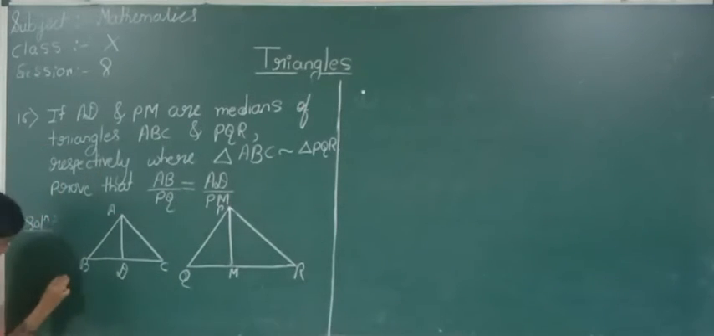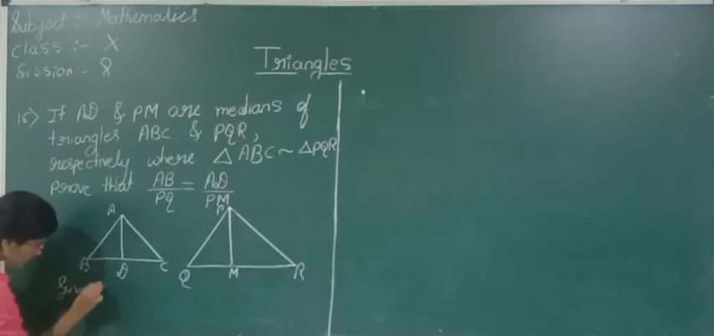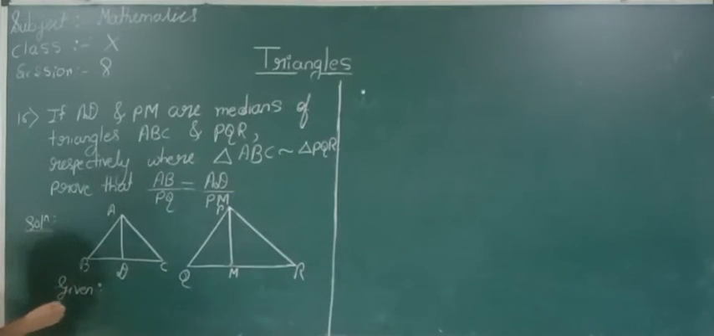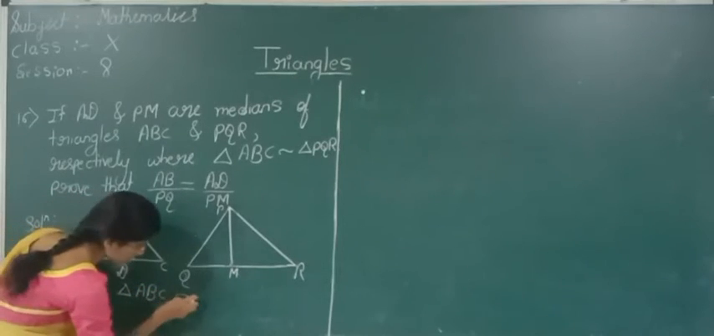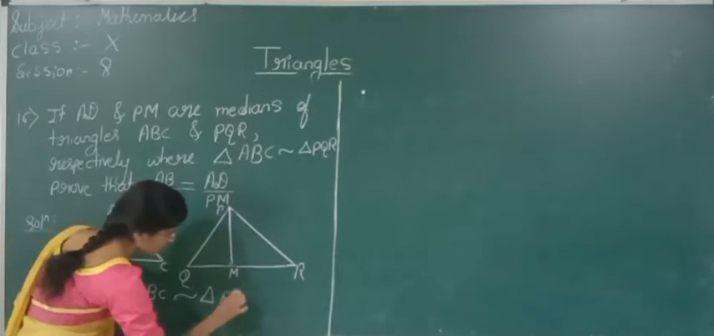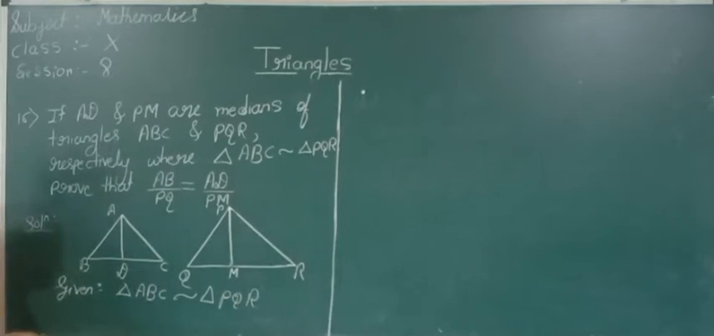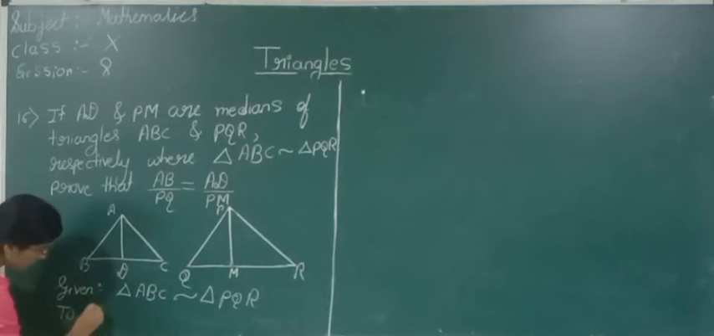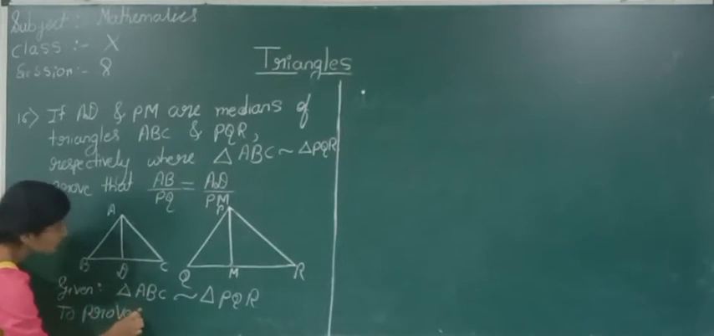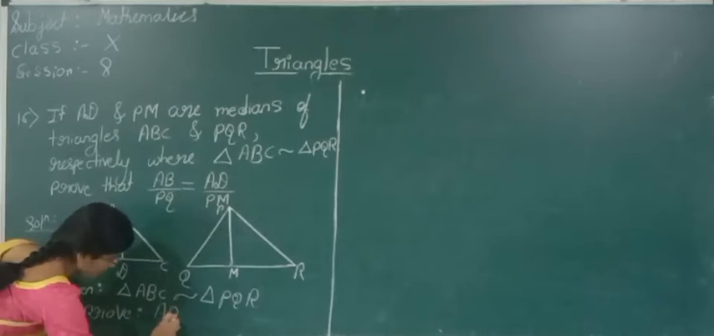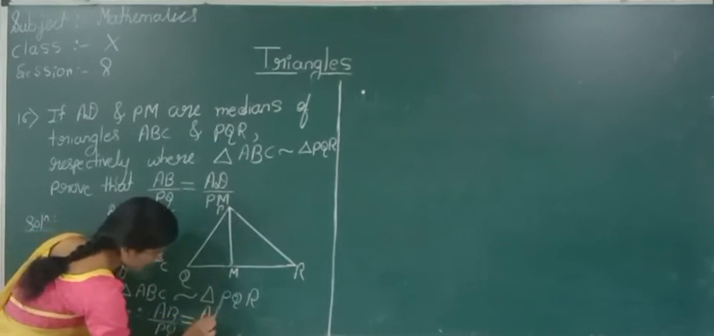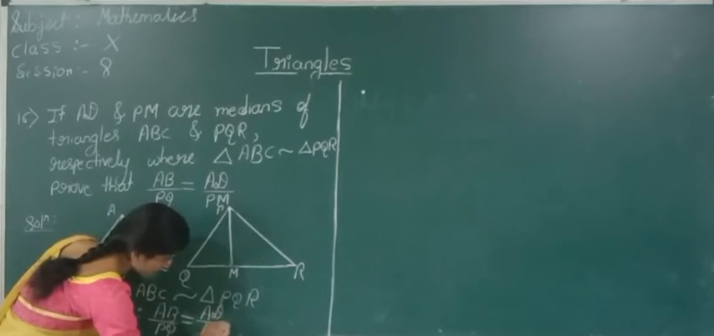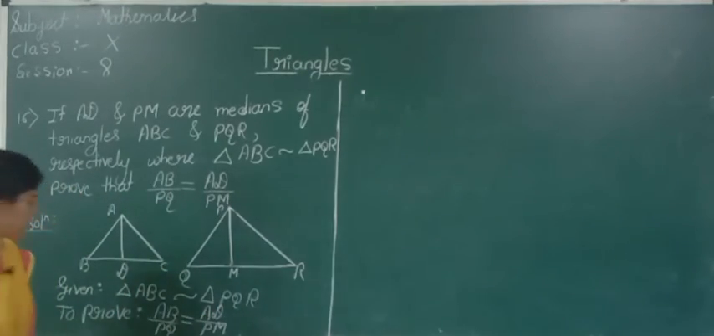Now see here, we will write the given things, whatever they have given. They have given triangle ABC is similar to triangle PQR. These two triangles are similar. So what we have to prove? To prove: AB by PQ is equal to AD by PM.